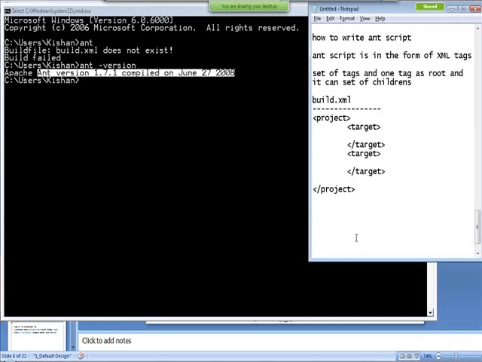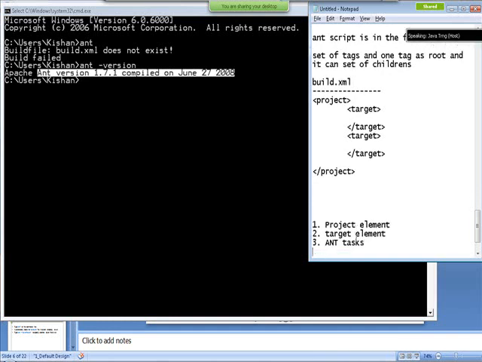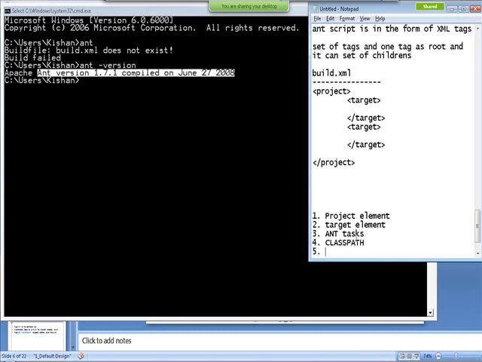So if you want to learn about Ant, certainly you should understand the project element, the second is the target element, and third you have to understand Ant tasks. So these are the three important things, and apart from these three you have to understand a few more things: how to specify the classpath in Ant, and how to specify the properties in Ant.